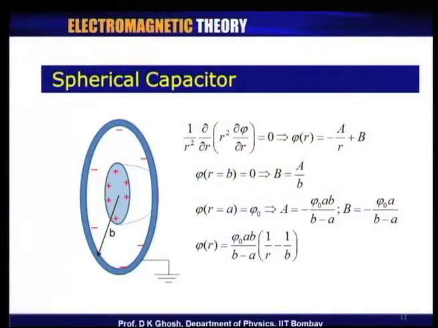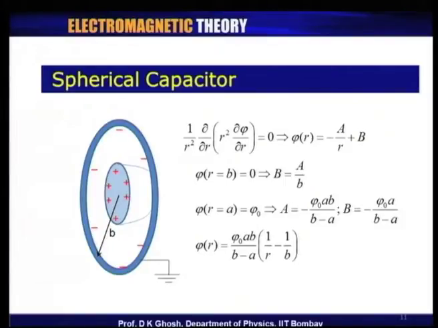As a third example, let me take a spherically symmetric situation. All these examples I am giving, they all boil down to one dimensional problems. So, once again I have a spherical capacitor as shown here. I have shown a cross section here actually. The outer one has a radius b, the inner one has a radius a, and once again I have complete spherical symmetry. Now, spherical symmetry implies that there is no dependence on theta and phi.